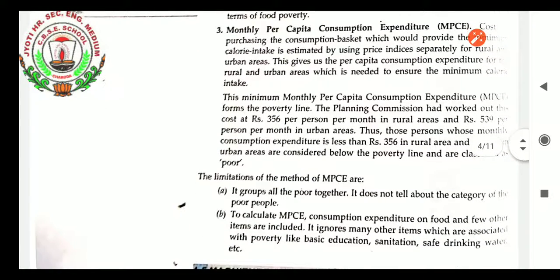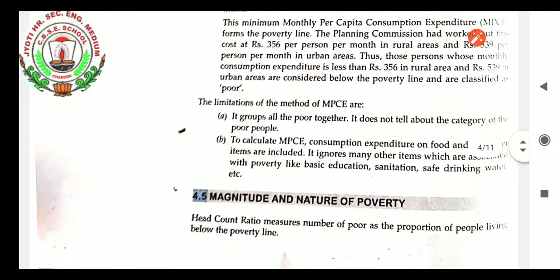Thus, those persons whose monthly consumption expenditure is less than rupees 356 in rural areas and rupees 539 in urban areas are considered below the poverty line and are classified as poor. The limitation of this method of MPCE is that it groups all the poor together. It does not tell about the category of the poor people.